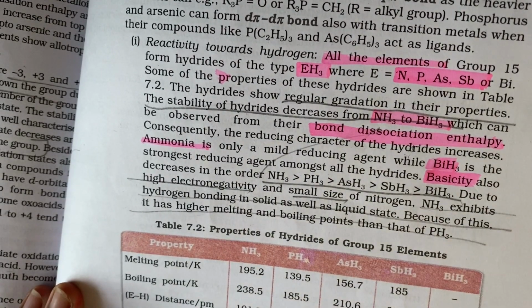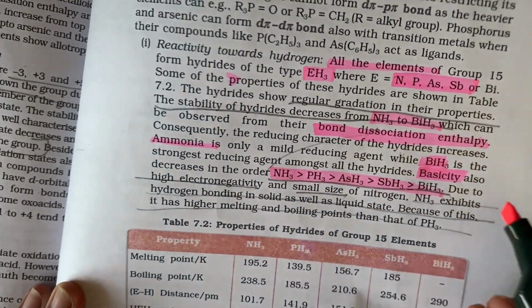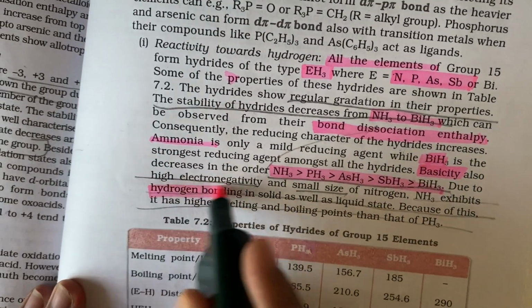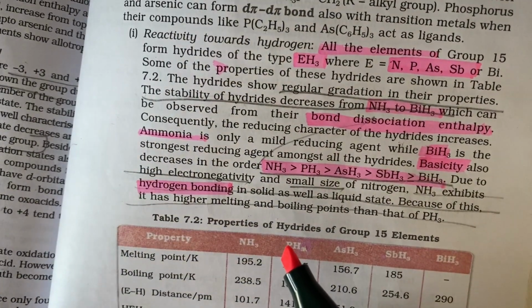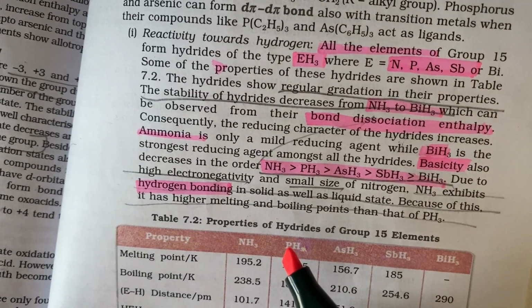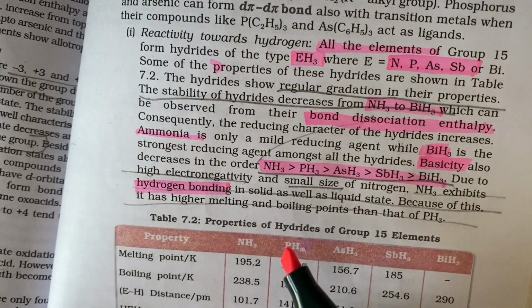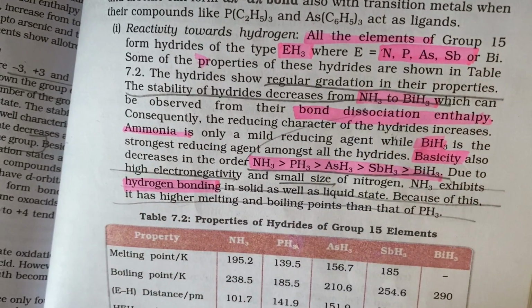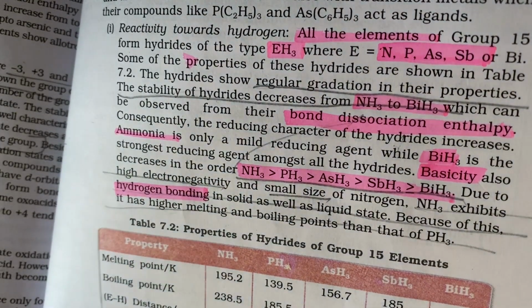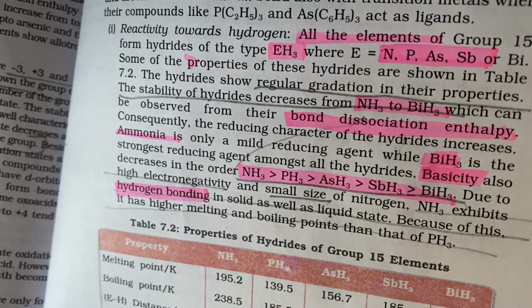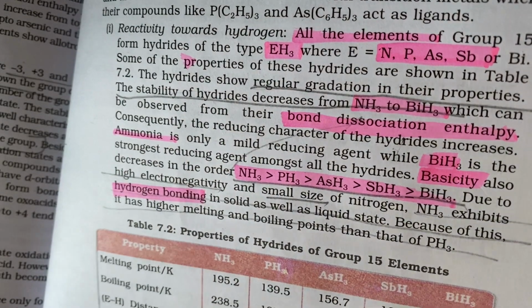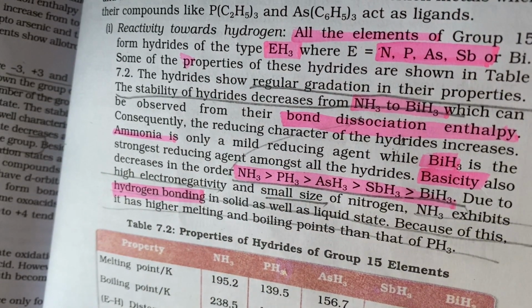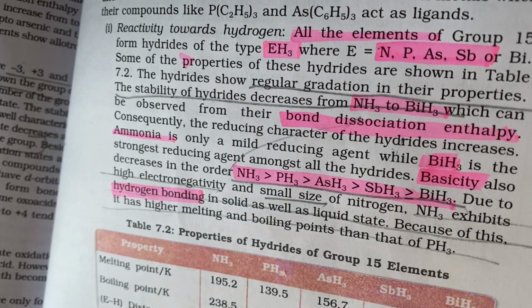Okay, and the last point you have to note here after basicity is the hydrogen bonding present in NH3. Only 3 elements in this world will form hydrogen bonding, that is oxygen, fluorine and nitrogen. So obviously nitrogen is here and it has hydrogen also in this ammonia molecule. So obviously the ammonia molecule forms hydrogen bonding with itself, with other molecules of ammonia. And hydrogen bonds are really strong. So to break those bonds, you need a greater amount of energy.